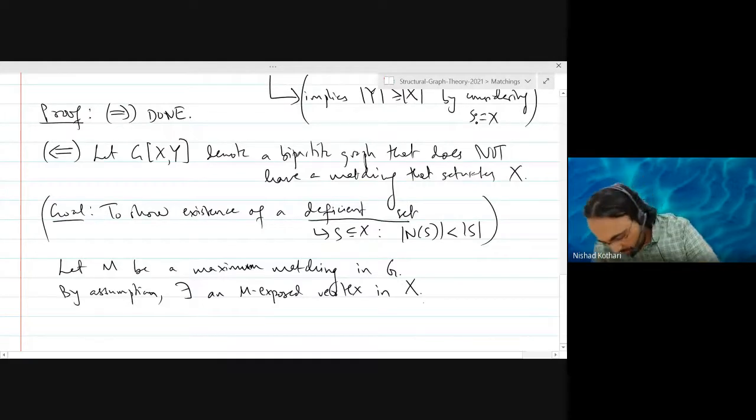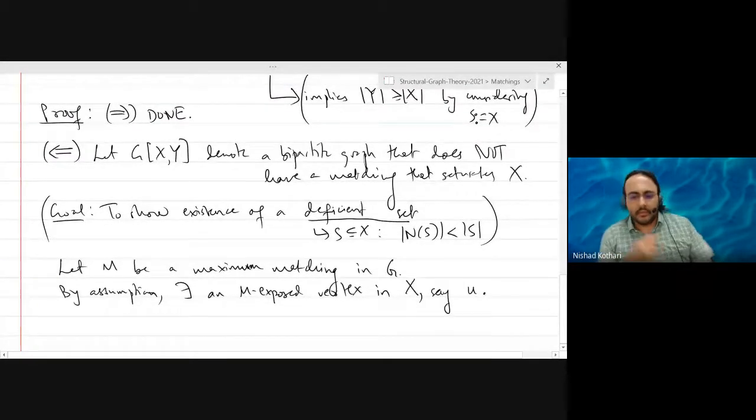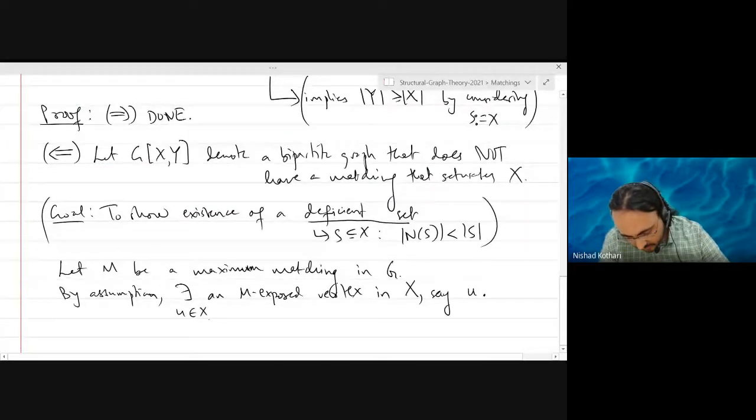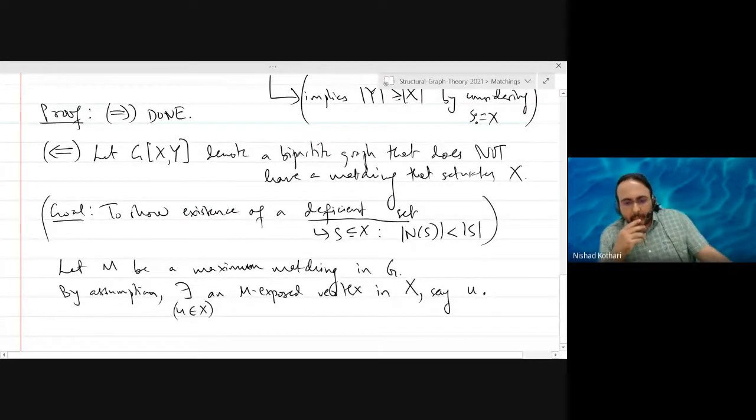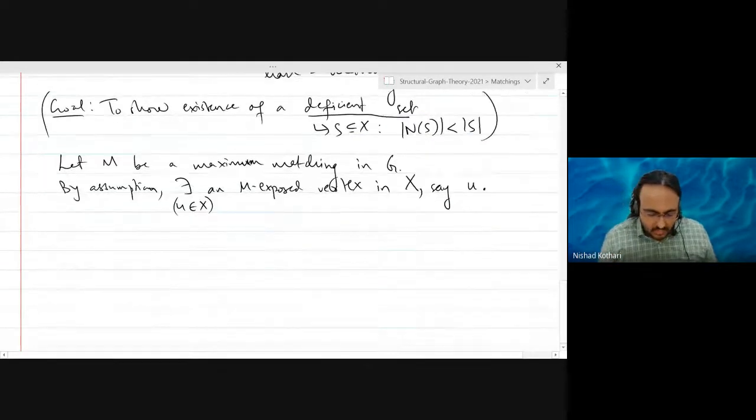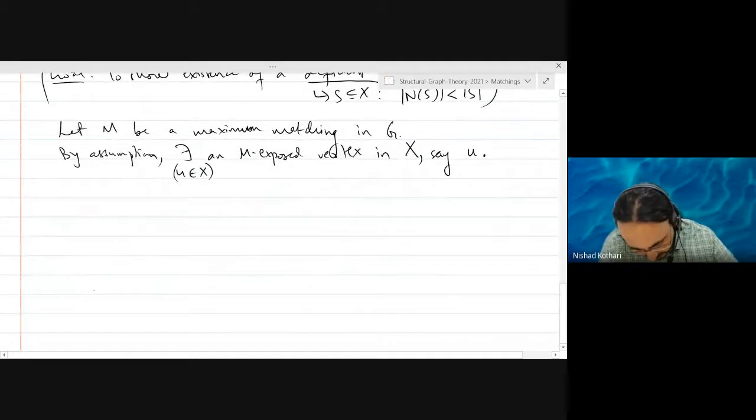Let us suppose that u is such a vertex. In particular, u belongs to X.